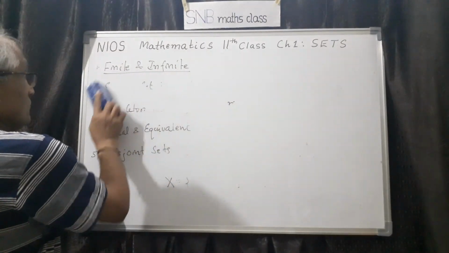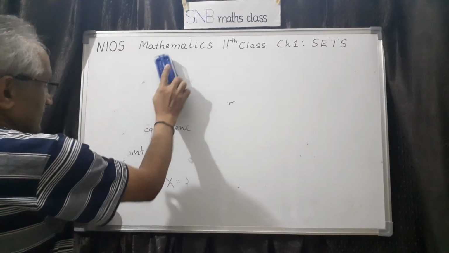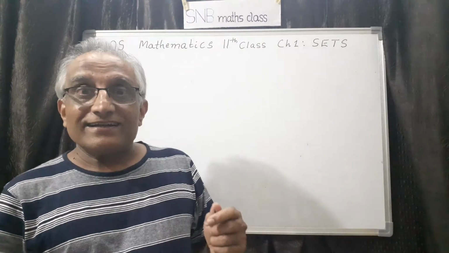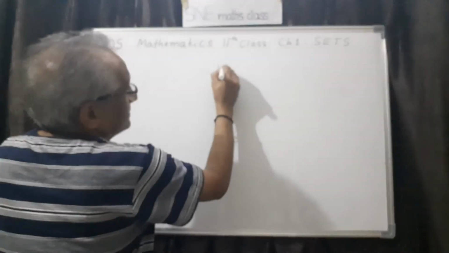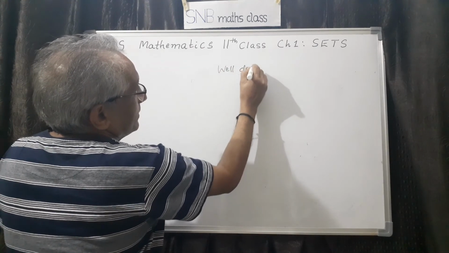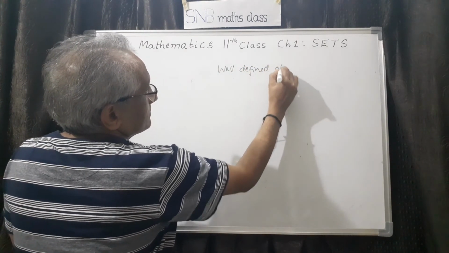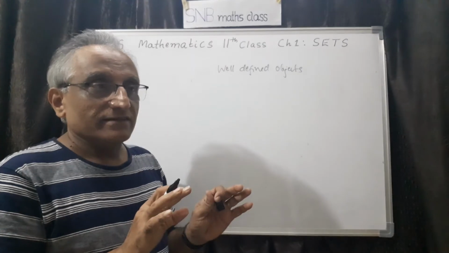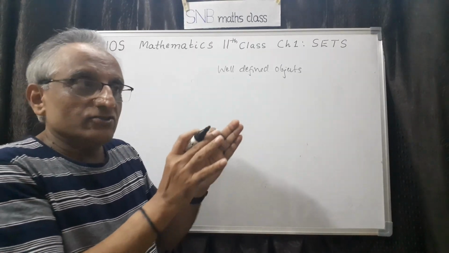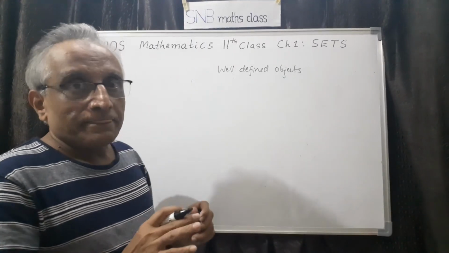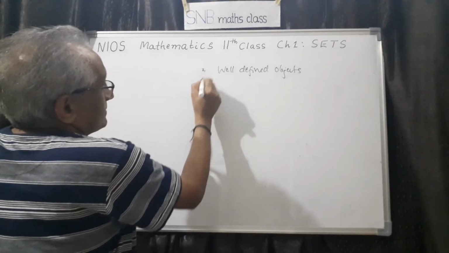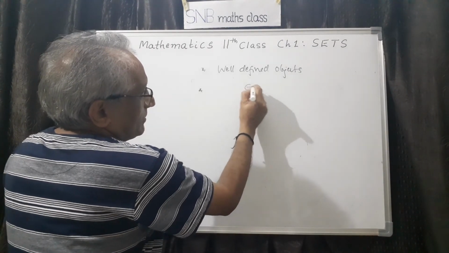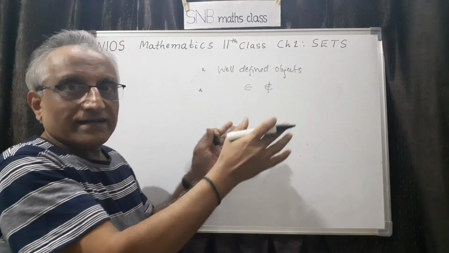Let me conclude what I have done today because this is the first lesson. We have defined what a set is. A set is a collection of well-defined objects. This is very important. That means there should not be any ambiguity or confusion. Either the element should be in the set or it should not be in the set. That is the first thing. Then we have also studied the symbols and conventions of writing a set, for example this symbol and this symbol, and then flower brackets.